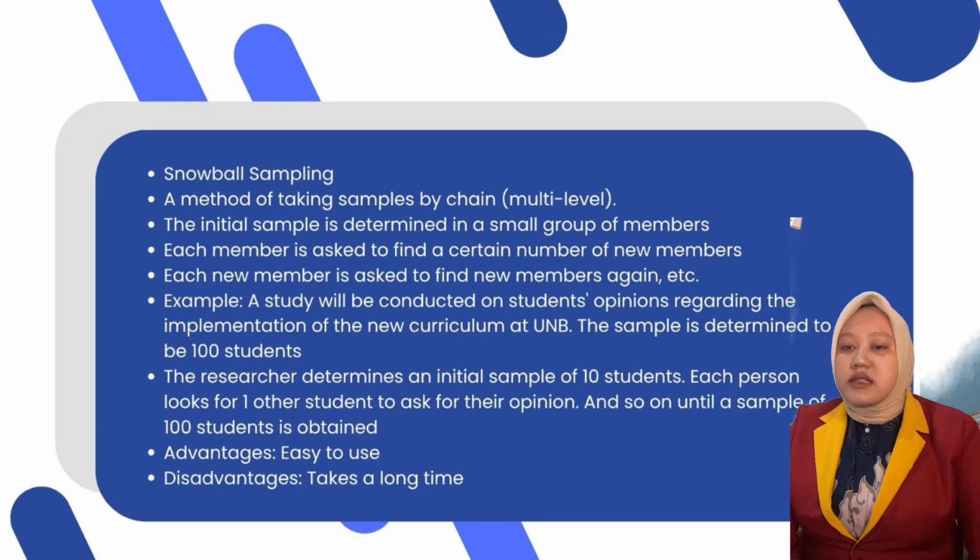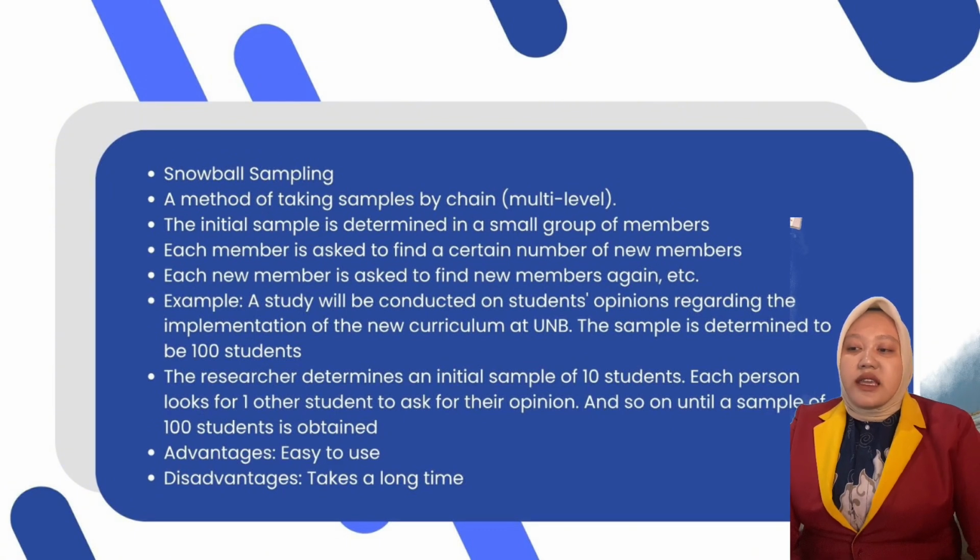The sample is determined to be students. The researcher determines an initial sample of students. Each person looks for one other student as a respondent, and so on until a sample of students is obtained. Advantage: easy to use. Disadvantage: it takes a long time.